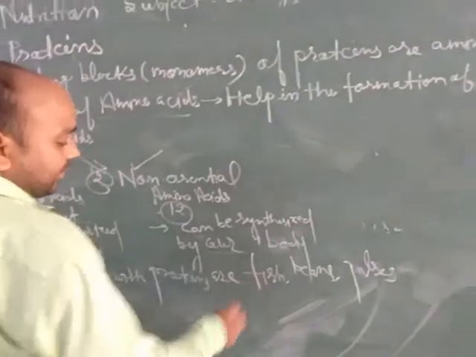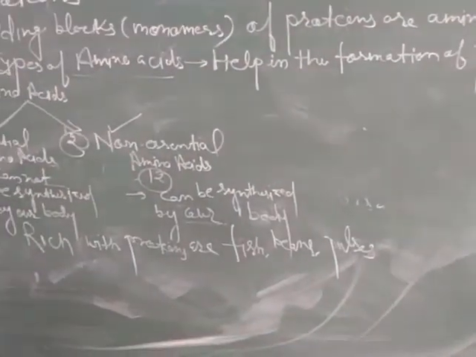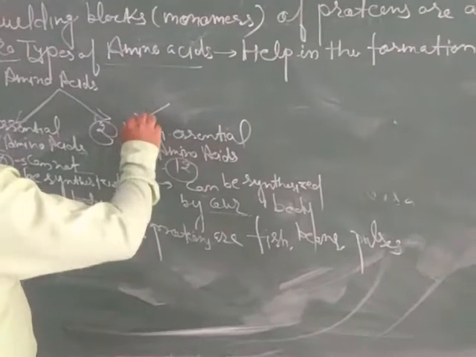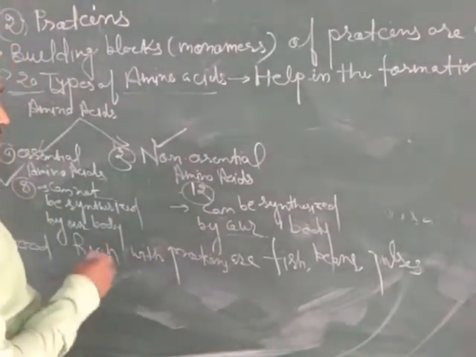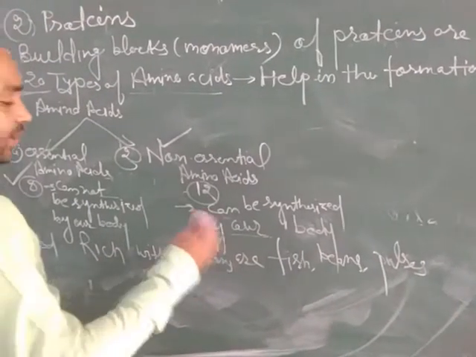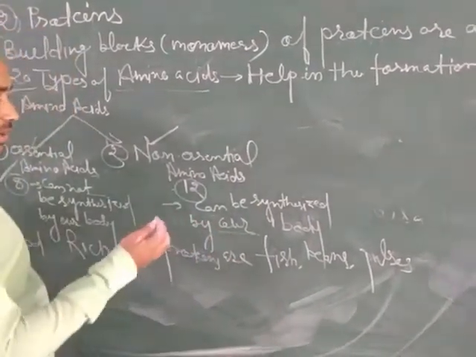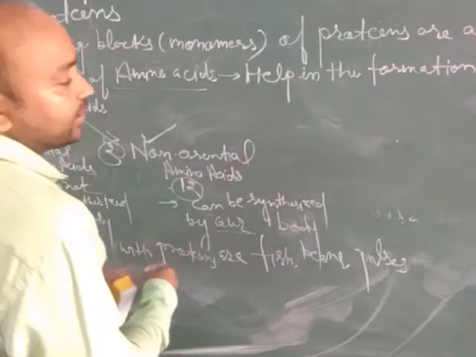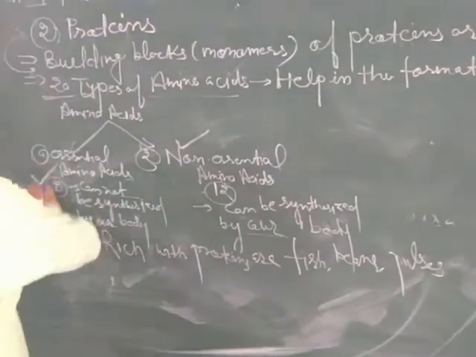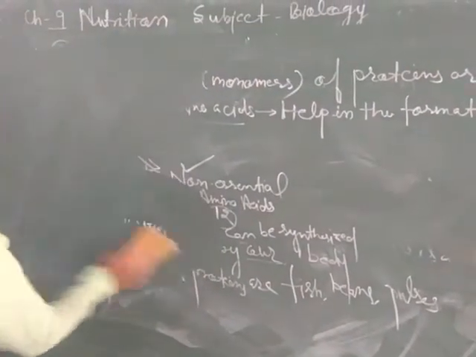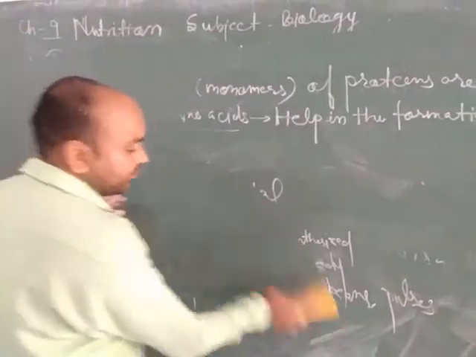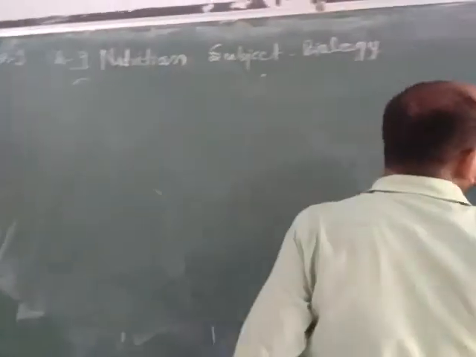We can say that these non-essential amino acids are formed directly in our body and released as waste in the form of hair and nails. Hair and nails are a type of waste protein. The waste protein that appears in our body is called keratin. Keratin protein is responsible for the formation of hair and nails.